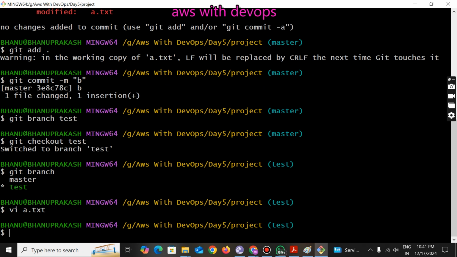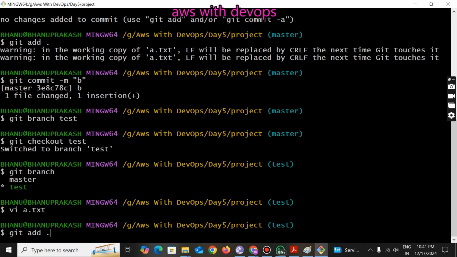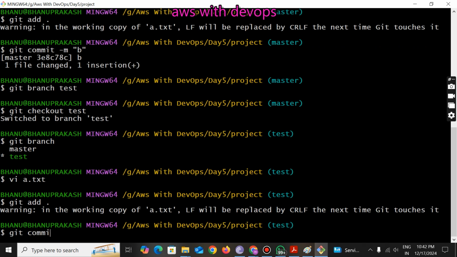Now I will do one more commit. git add . Obviously the developer will do the commit now. git commit -m, and this commit I am taking as c commit.